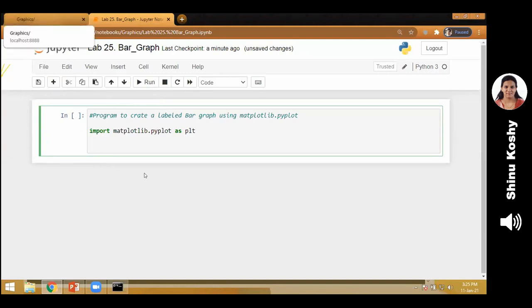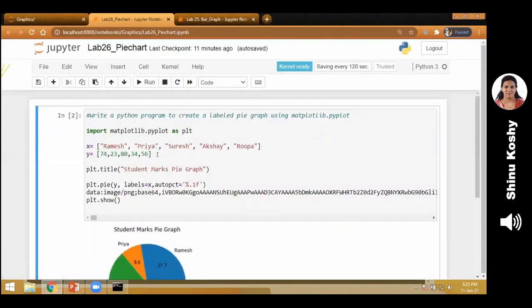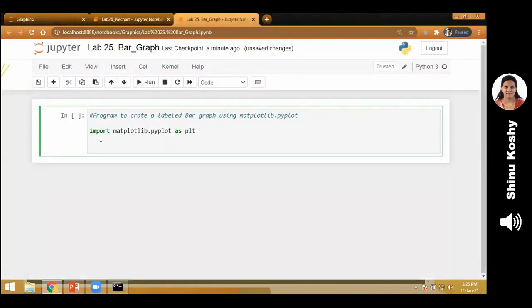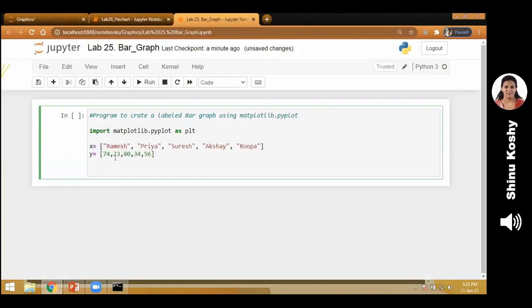Now, in order to draw a bar graph, what do I need? I need 2 sets of data, one for the x-axis and one for the y-axis. So I'm going to take the same data that I used for my pie chart. So I just copy the data from the previous program. So I need x-axis and y-axis. This is the advantage of Jupyter Notebook, can you see that it was just copied and pasted from some other notebook? You cannot do that in command prompt.